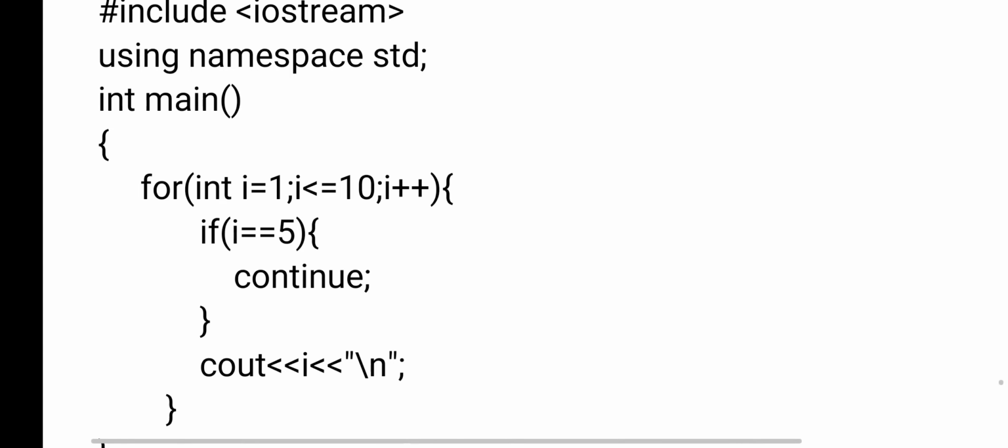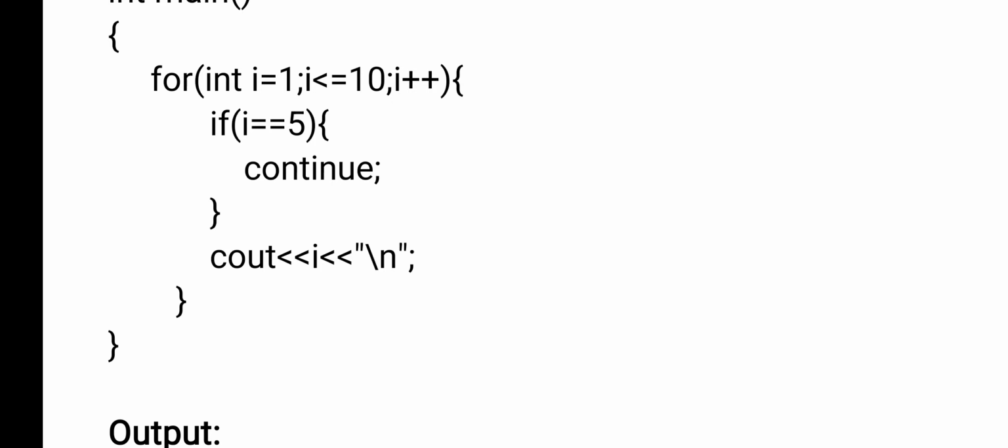Now you see the for loop, int i equals 1, because I am printing numbers from 1 to 10. What is the starting value? 1. Now whatever value you are printing, that should be less than or equal to 10. Okay, condition is true. If the condition is true, what happens? We will enter into the body of the loop. Inside the body of the loop, what I have given? I have given a condition i equals 5, continue. What is the i value here? 1. 1 equals 5?